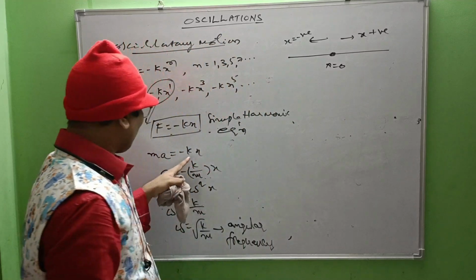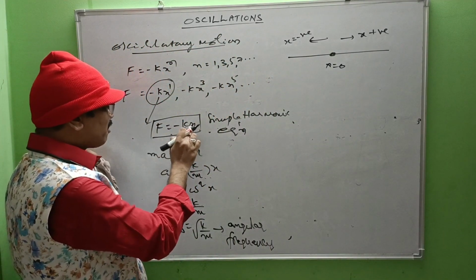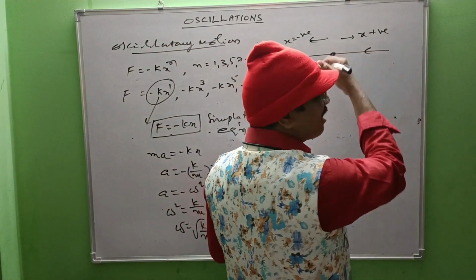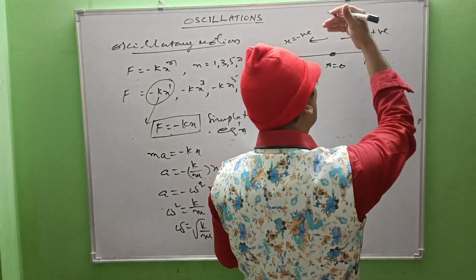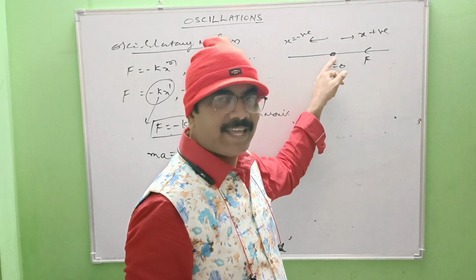If x is positive, F becomes minus. Minus means the restoring force is directed towards the mean position, because this is the usual position of the particle when there is no oscillation.